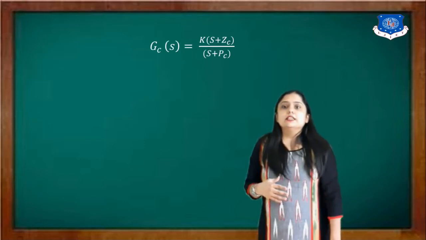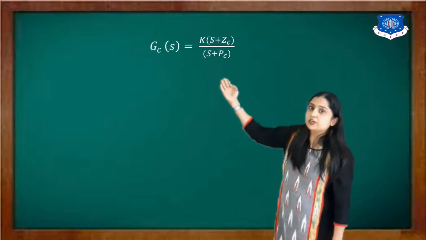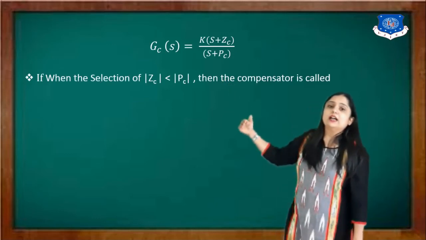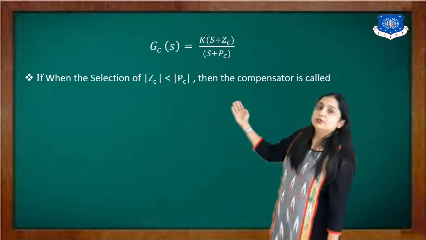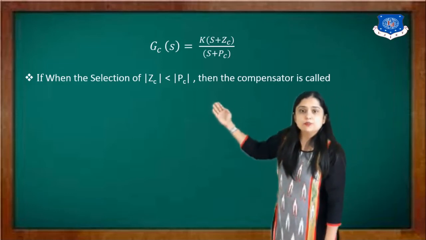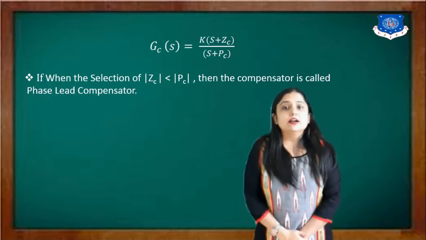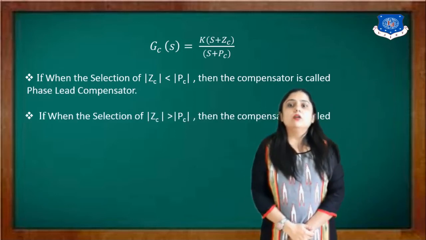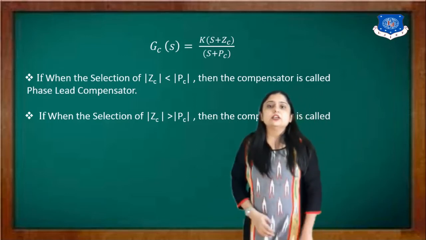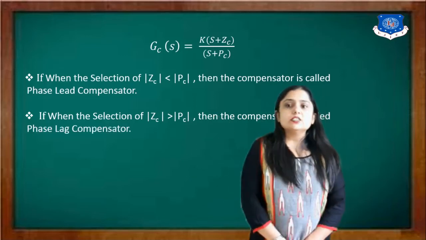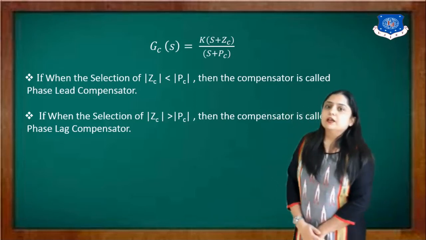Now this is my compensator transfer function. Based on that, I can define two types. If the magnitude of Zc is less than the magnitude of Pc, that is known as a lead compensator. Now if the magnitude of Zc is greater than the magnitude of Pc, then that is known as a phase lag compensator.